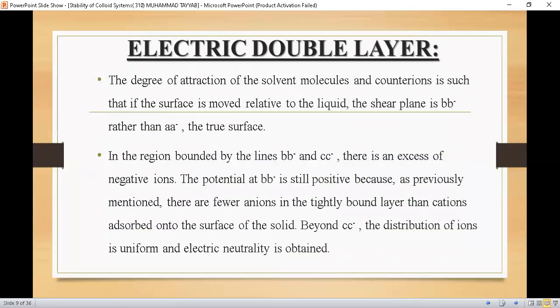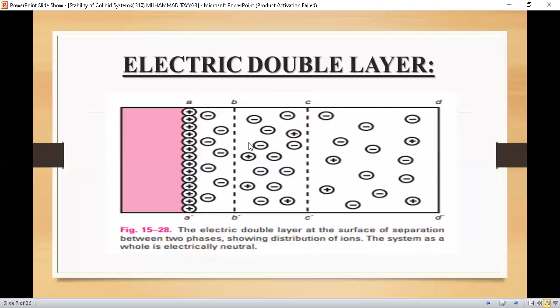Let's proceed further. The degree of attraction of the solvent molecules and counter ions is such that if the surface is moved relative to the liquid, the shear plane is BB dash rather than AA dash, the true surface. As I have told you, there is a strong interaction between the negative and positive charges, and also interaction of the solvent molecules in which these ions are present.